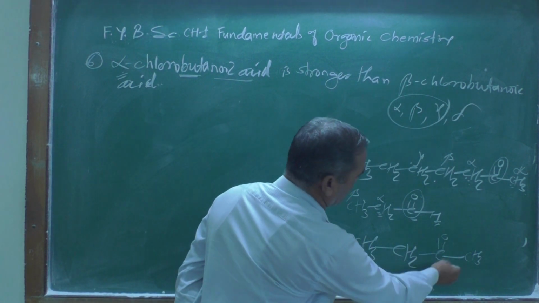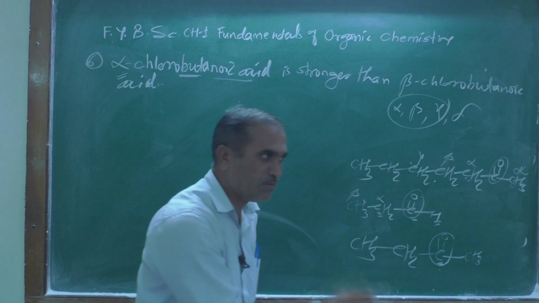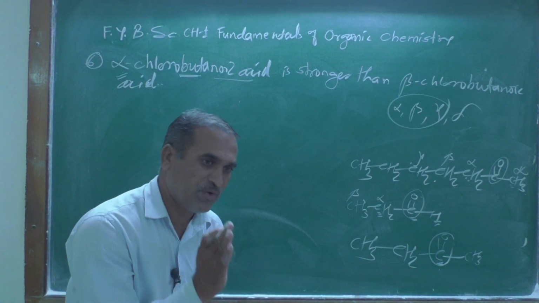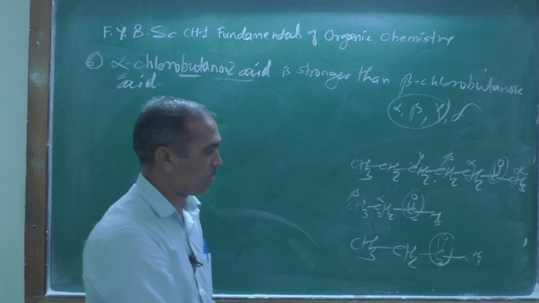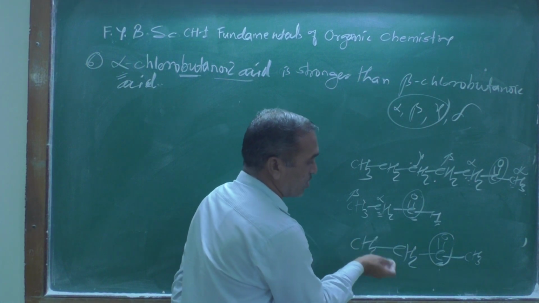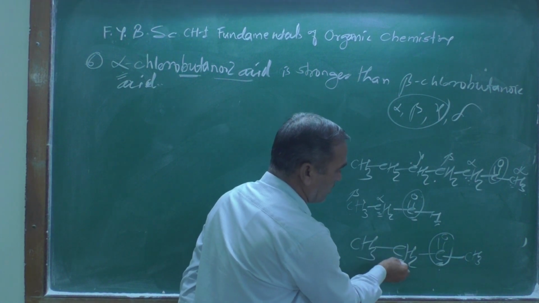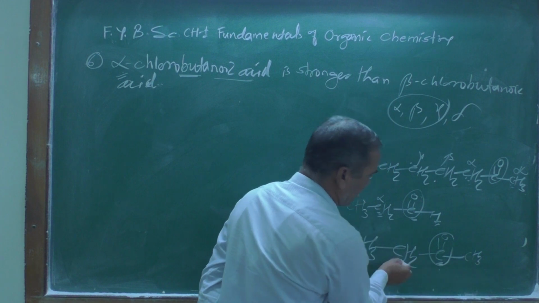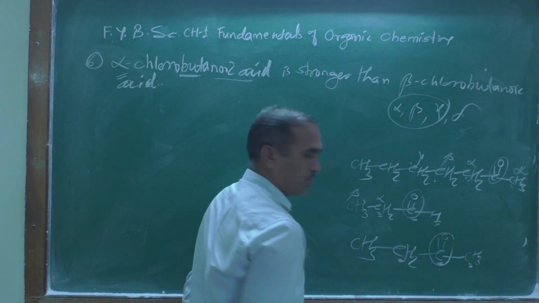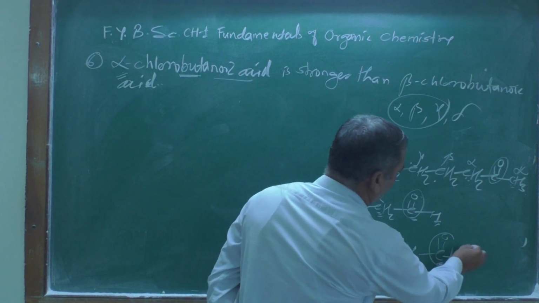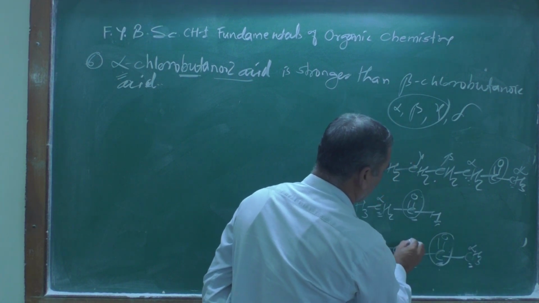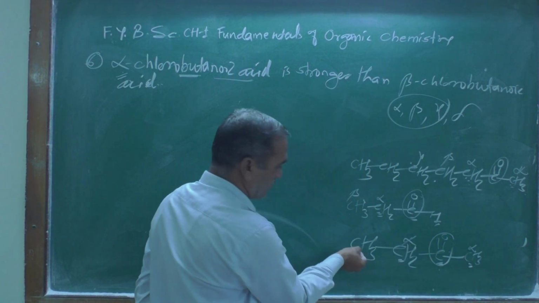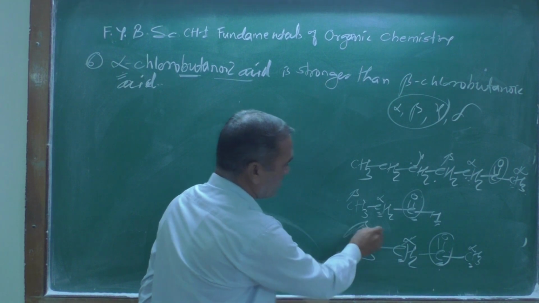Similarly here also, this is a carbonyl group. Leave that carbonyl group, and observe the adjacent carbon atom. Here this is one of the adjacent carbon atoms, it is another adjacent carbon, and this is termed alpha, this one is also alpha. Here again the adjacent one is called beta.